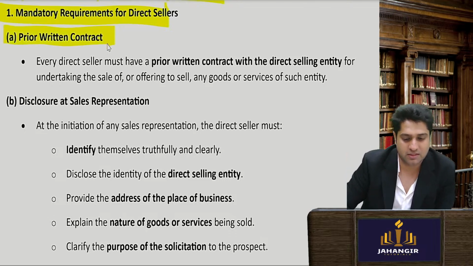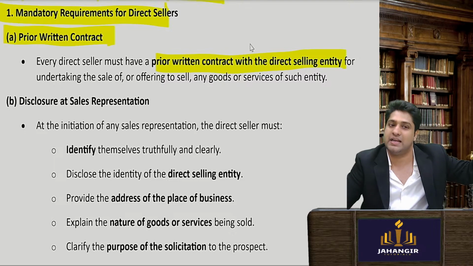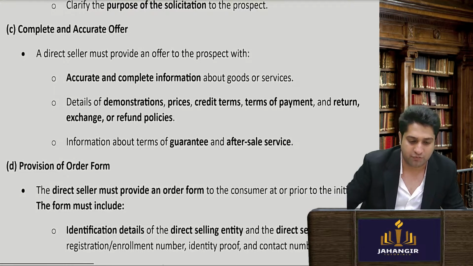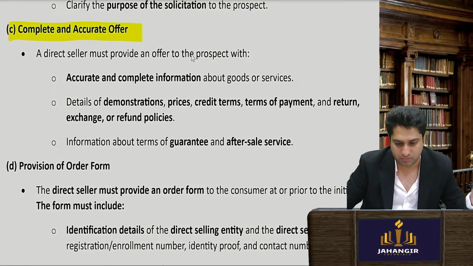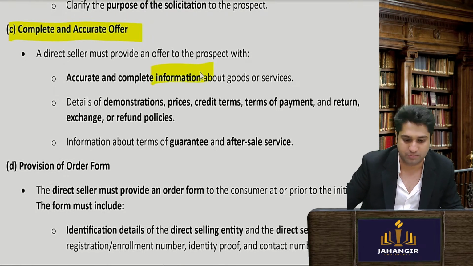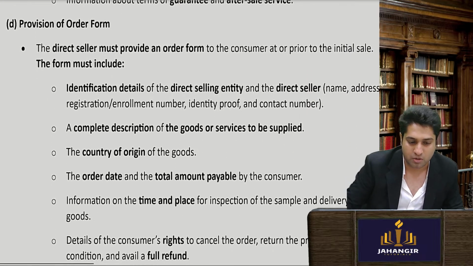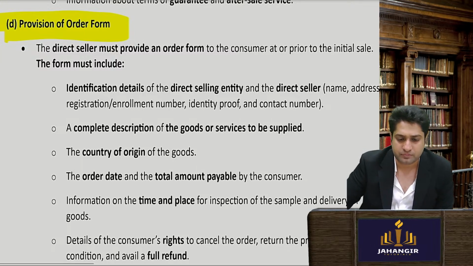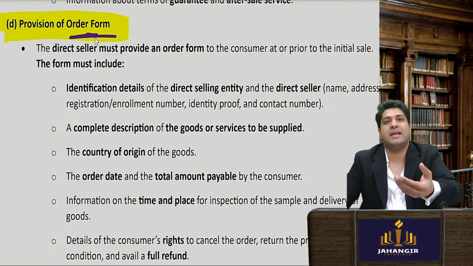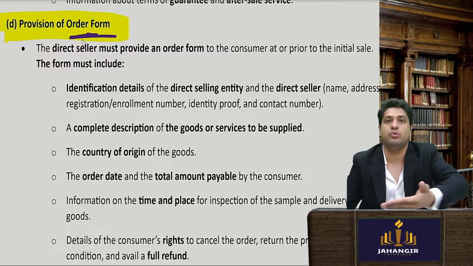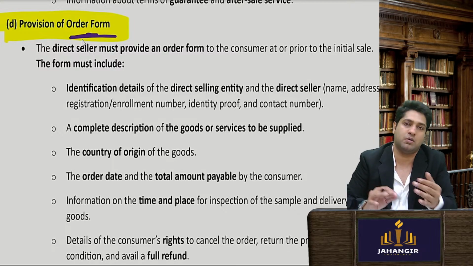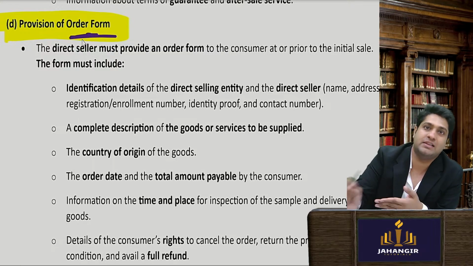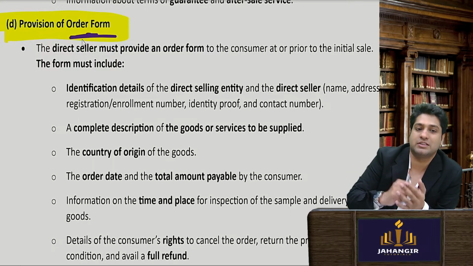First, a prior contract should be there with the direct selling entity. All the disclosures should be given while selling. I have to give complete and accurate details about the product, its information, demonstration, prices. Provide an order form. Now, what are they saying? That before buying, I will give an order form to you, which you have to fill in to say that you want to purchase, and then it will come. So if you remember, any direct sellers who come, they come with a form which you have to fill, take the signature of the customer, only then I can sell.